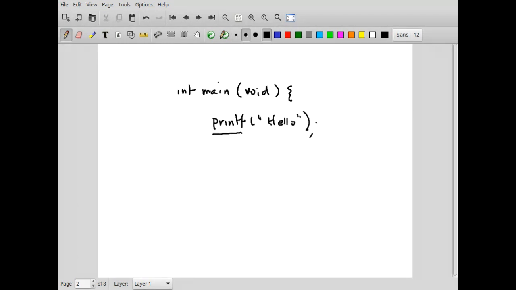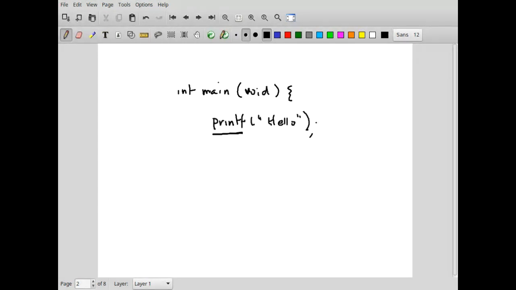Now when I'm using this printf, and when I try to compile this program that I'm writing, this printf doesn't mean anything to the compiler, right? You have not declared it anywhere. It's not a function that you have declared. So how will the compiler know what to do with printf?